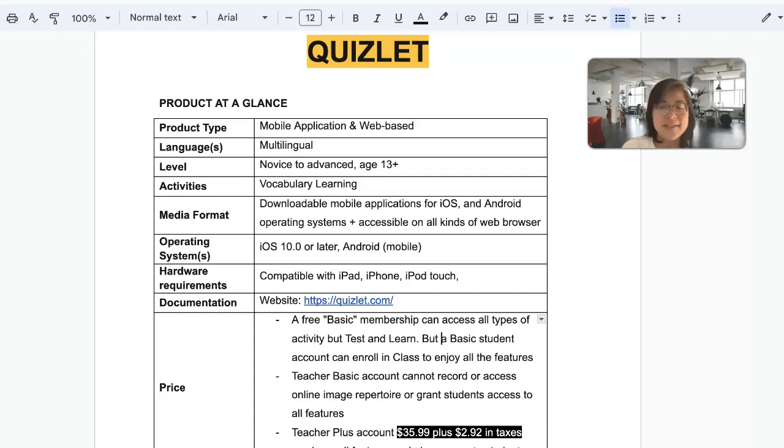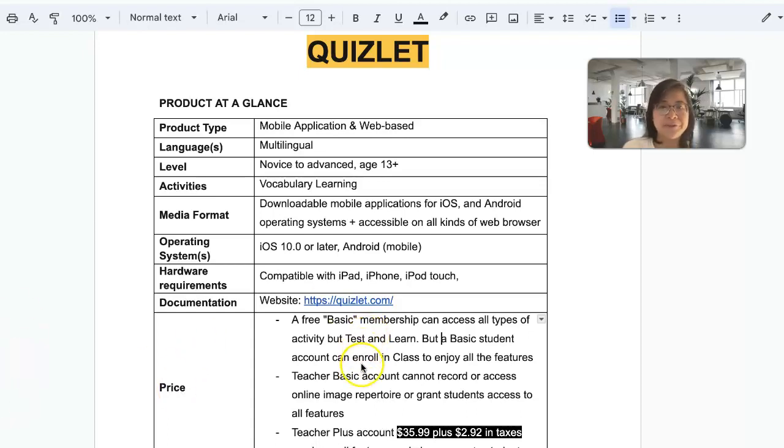Hello everybody, in this video I'm going to go through Quizlet. Quizlet is maybe an application, a website that has been familiar to many of us already. But in this video I just want to highlight some features that I find useful for my own teaching and introduce some new features that have been added into the website because of the development of AI.